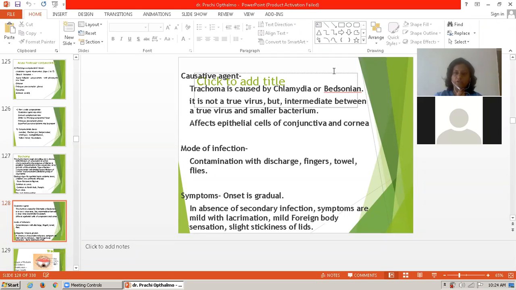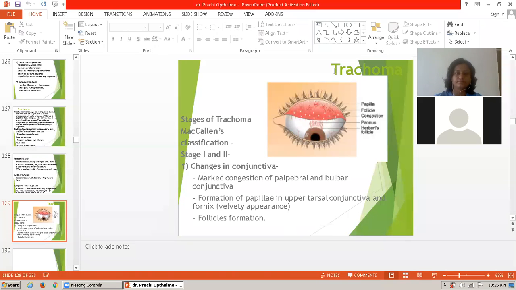So, when a secondary infection like mucopurulent or purulent conjunctivitis is superimposed on a relatively mild chronic trachoma, it is called acute trachoma. Now, when we see the diagram of trachoma, so this is a diagram. In this, we see that this is a papilla.